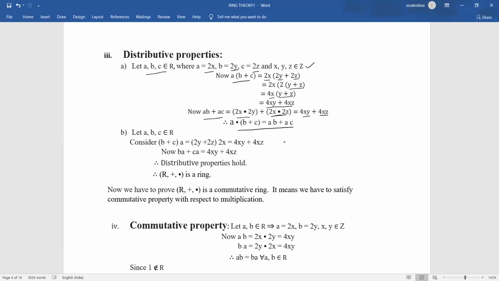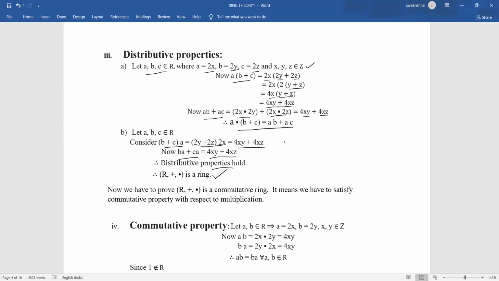In right distributive property, we have to consider B plus C into A. By writing all the values of B, C and A and multiplying, we get 4xy plus 4xz. Similarly, if we consider BA plus CA, then also we get 4xy plus 4xz. It means the right distributive property also holds. Therefore, distributive properties hold. So all the conditions of the ring definition are satisfied by the set capital R. Therefore, we say that R comma plus comma dot is a ring.